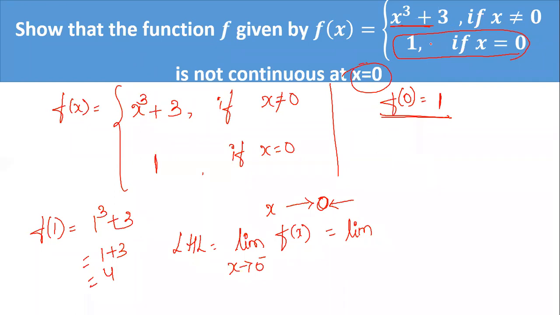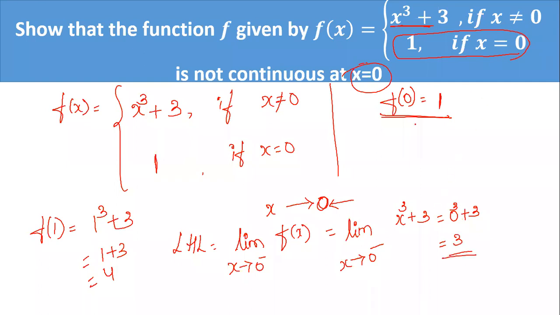What is f of x if x is less than 0? It is the first one, correct? X is less than 0, not equal to 0, means it could be smaller or greater. So less than 0 means you should go for the first definition. So it is x cube plus 3 as x tends to 0 from the left. So you'll get it as 0 cube plus 3. What is 0 cube? 0 cube is 0. So 0 plus 3 is 3.